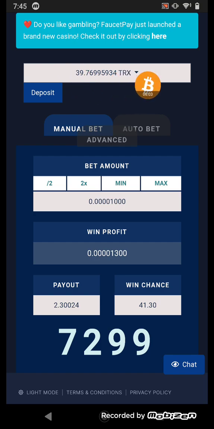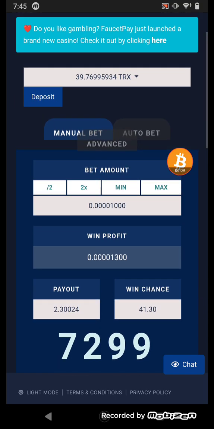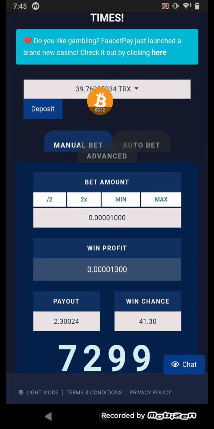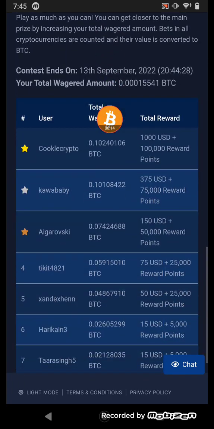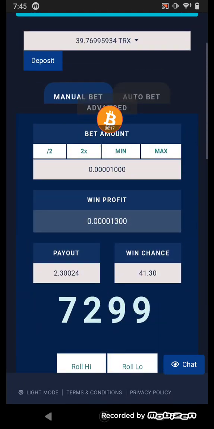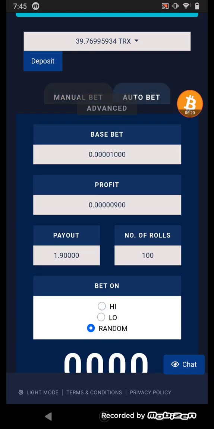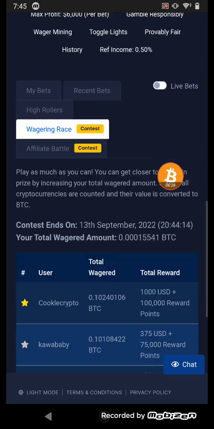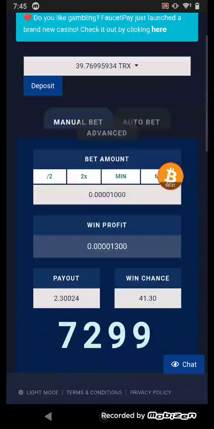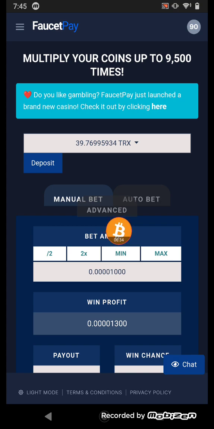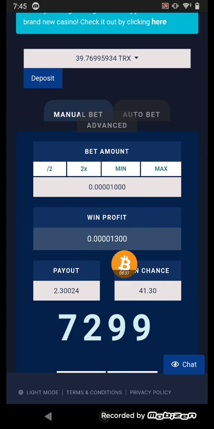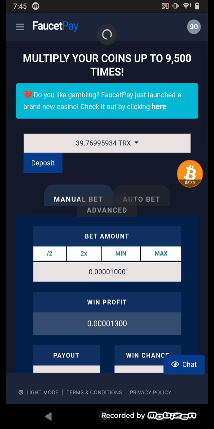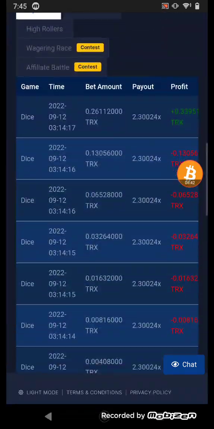I have more than one Tron right now. It's too fast. In just 1 minute maybe I made this much Tron. It's too easy to claim. For a lot of time I was making auto betting. Auto betting is the way you lose your amount a lot of the time, but manual betting, I started working with manual betting like 2 weeks ago. Then I started making a video about manual betting, so I understand how much is the ability to win across this game.